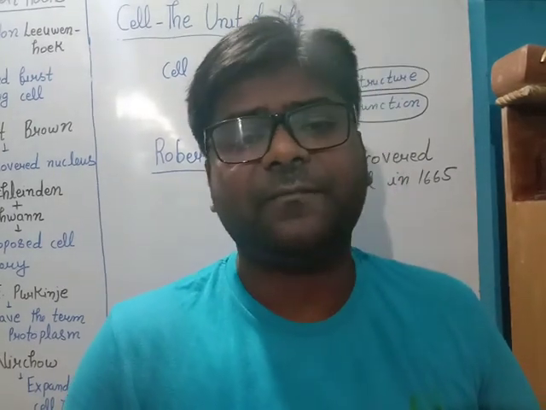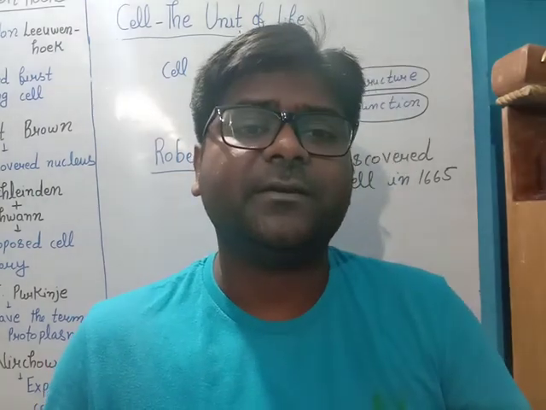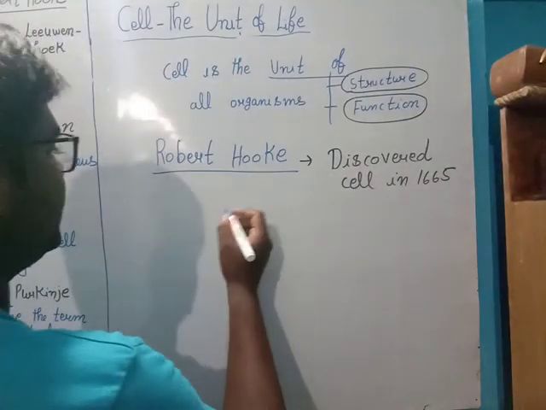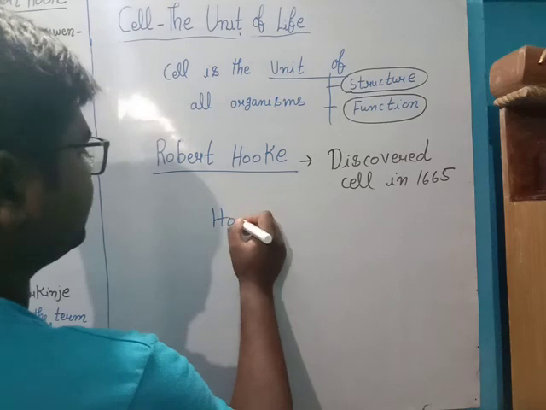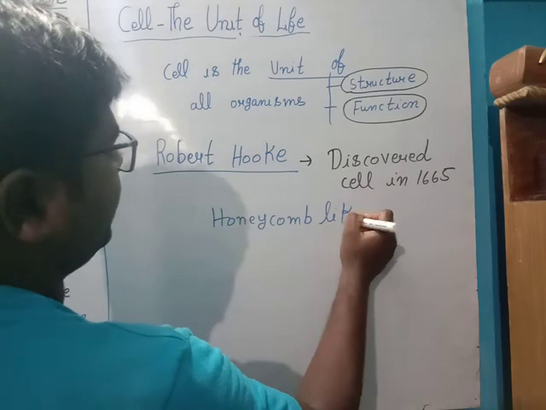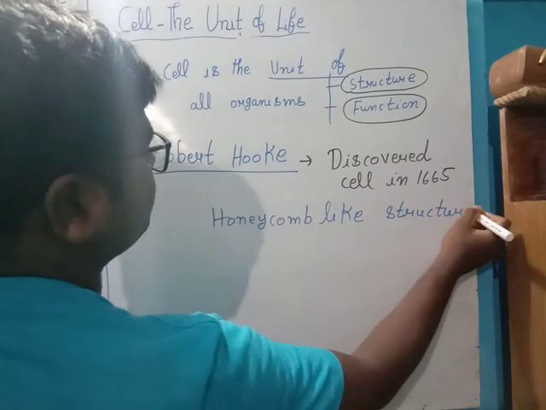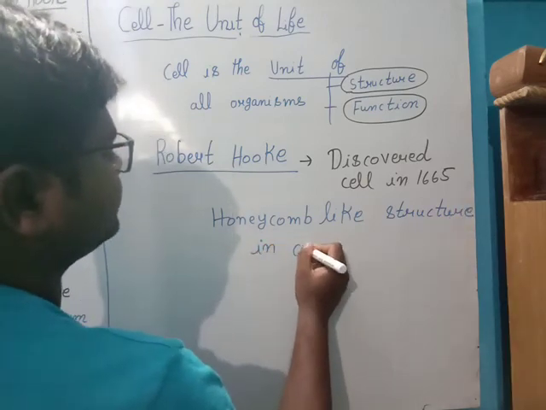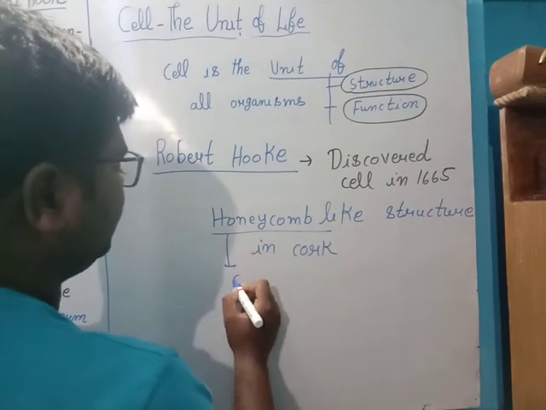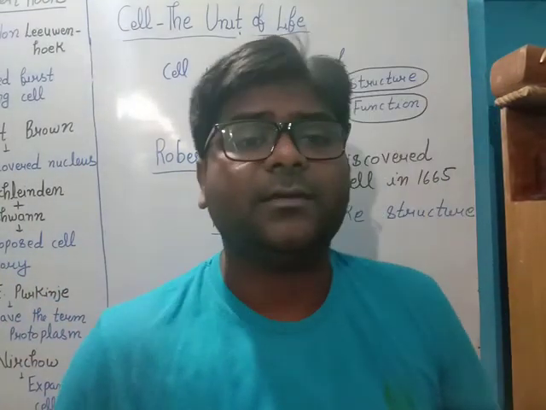He had his self-made microscope, not an advanced one, and when he observed, he saw a honeycomb-like structure in the cork. And he called that honeycomb-like structure a cell. So that was the discovery of cell.